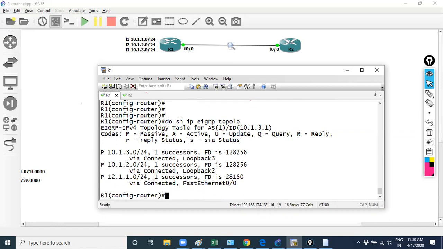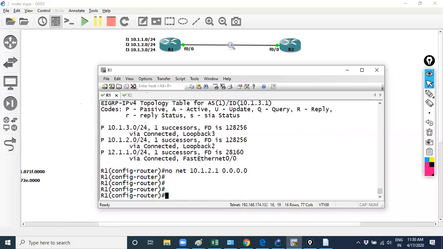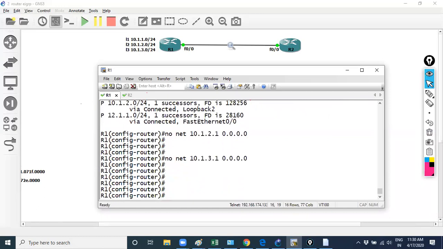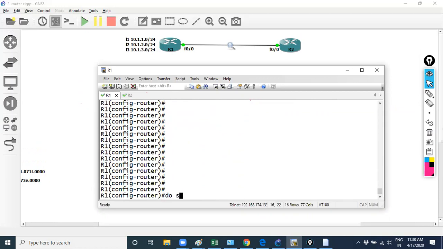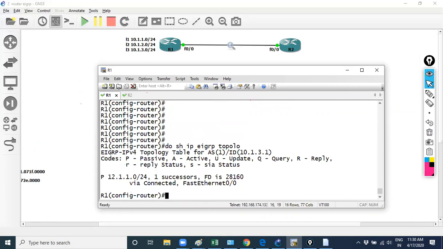Sorry, actually the command I used was no network 10.1.2.1 with wildcard mask 0.0.0.0, and the same for 3.0. I just disabled the EIGRP process on all the loopbacks. So you can verify with show ip eigrp topology. There is only a single prefix.